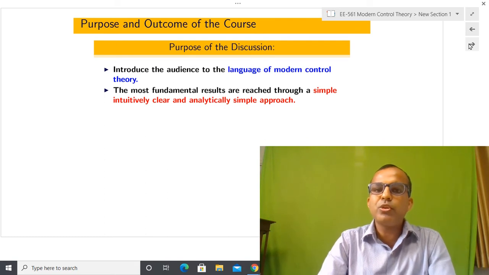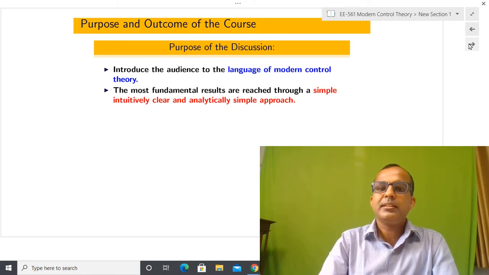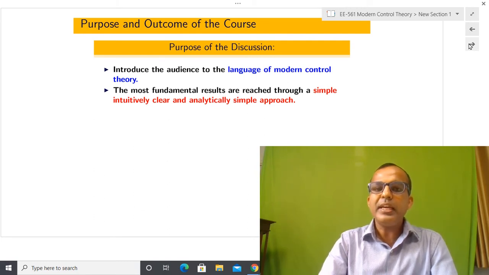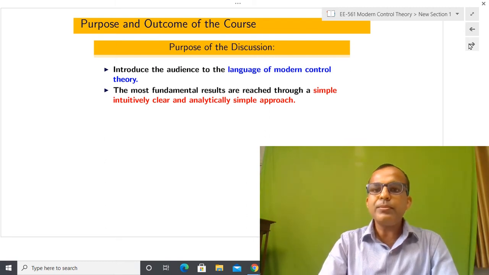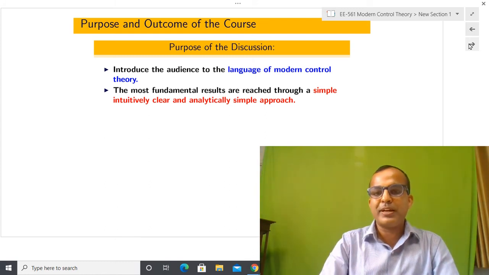Particularly, I am going to cover the language part of this course, so most of the time I am going to focus on language. Language means that whenever we are writing something, we have some way to communicate with other people. And control theory is one of the applied branches of mathematics, so most of what we write is very much consistent with mathematics. There is no ambiguity.